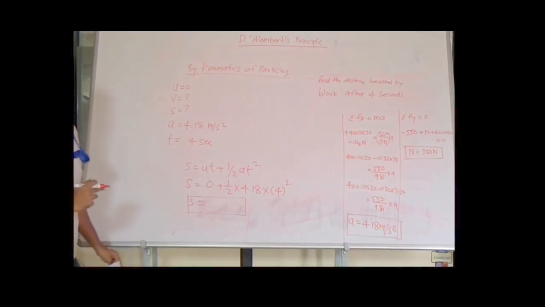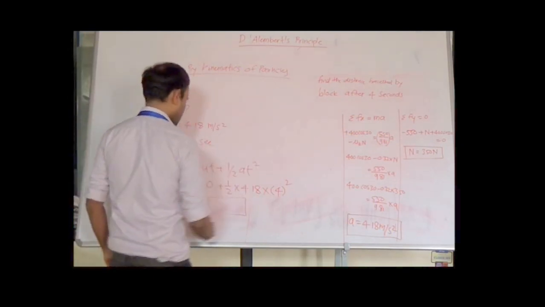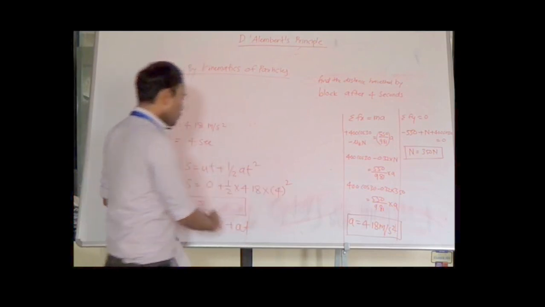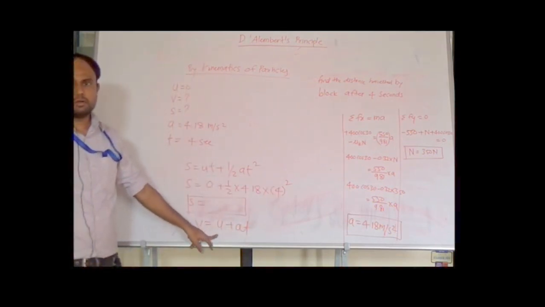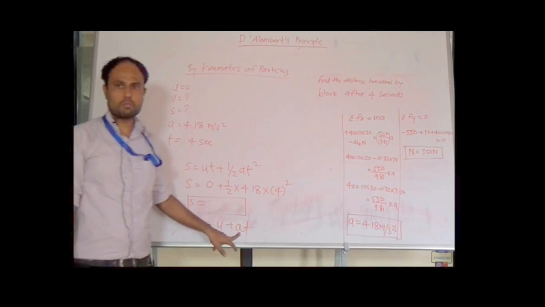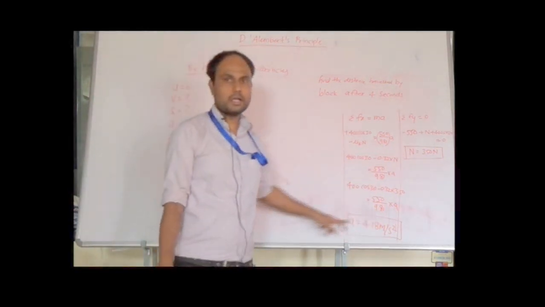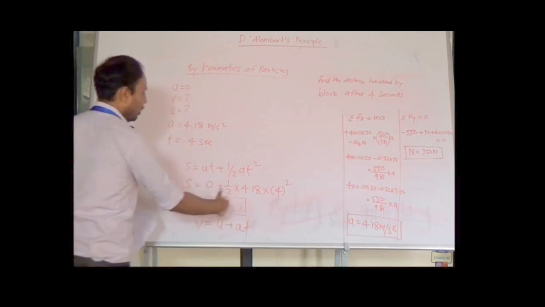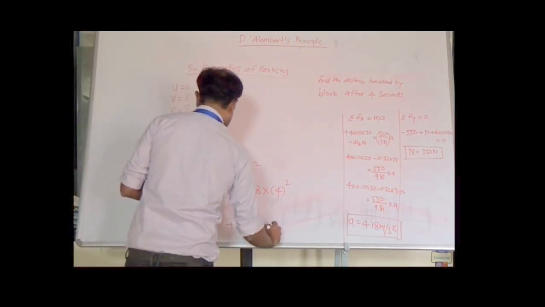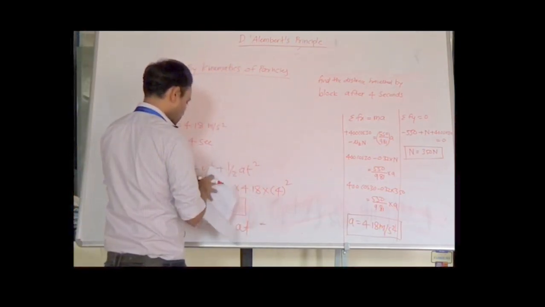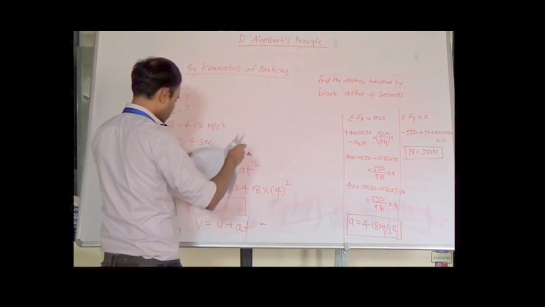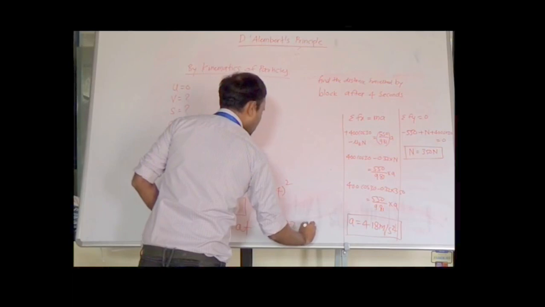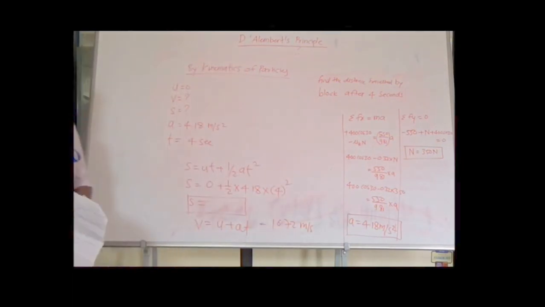Similarly, we can calculate the value of velocity v. So v we can calculate by v is equal to u plus at, where u is the initial velocity, that is 0, the acceleration of the block we have just calculated is 4.18, and t is the time. If you put in all the known values, we will get the value of velocity v is equal to 16.72 meter per second. So this is the value of velocity after 4 seconds.